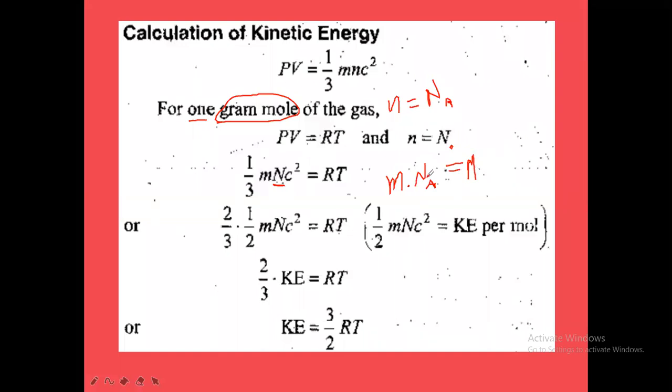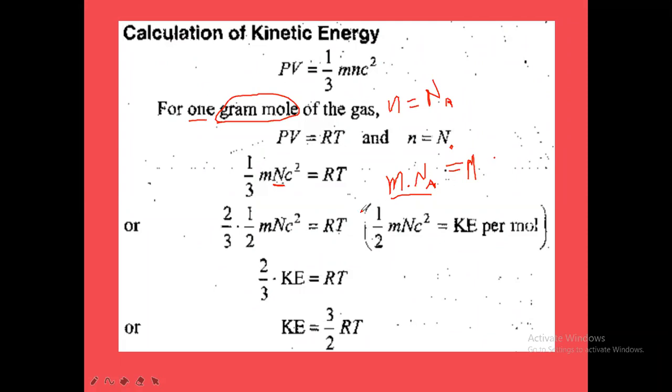So gram molecular weight is equal to the mass of each particle into the Avogadro number. So in place of small m into Na, we can write capital M, the gram molecular weight, GMW.